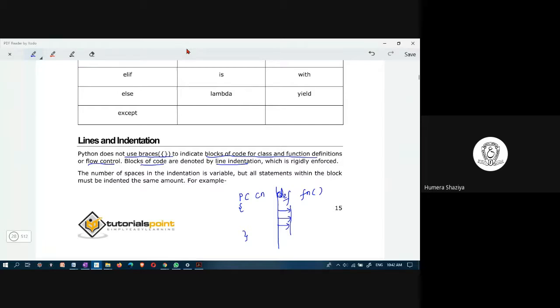Okay, line indentation is rigidly enforced. If a line indentation is not properly followed, then the program will not execute. Many errors would arise if the indentation is not properly set.